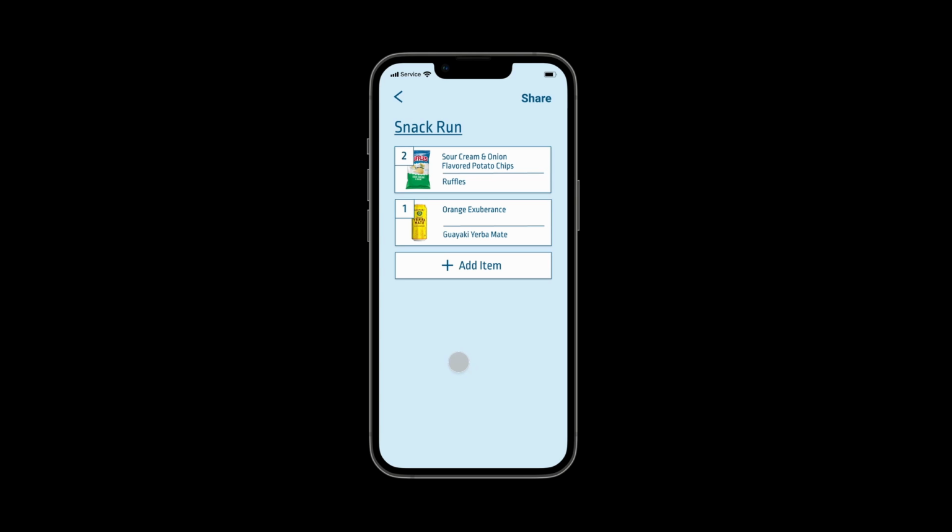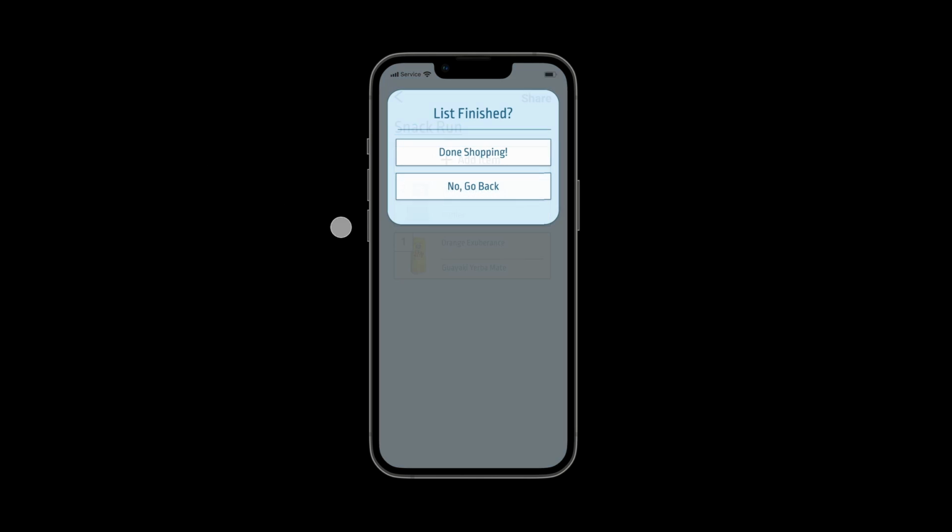Currently, we're at the store, so we're going to grab everything on our list. Picking things up off the list is the same as deleting, except you swipe the opposite direction. Here we'll swipe to the left. As you can see, now the chips are a ghost item, reflecting that you picked them up. We'll do the same thing with the yerba mate.